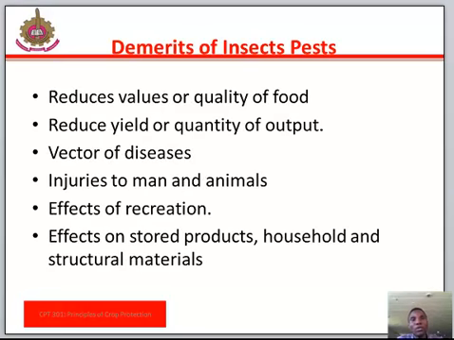Then the disadvantages of insect pests. They reduce the value and quality of foods, reduce yield and quantity of output, are vectors of diseases, cause injuries to man and animals, affect recreation, and affect stored products, households, and structural materials.